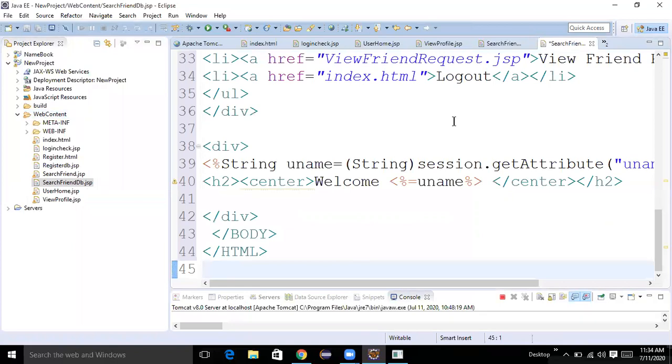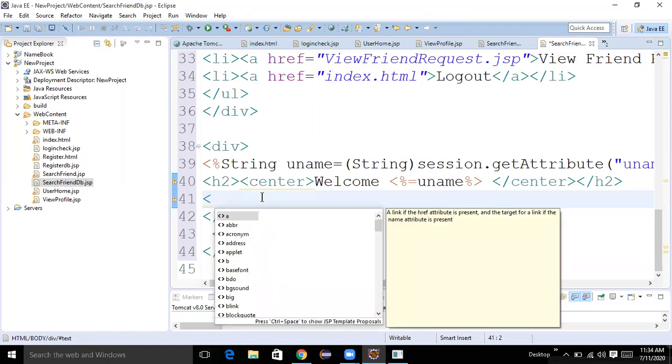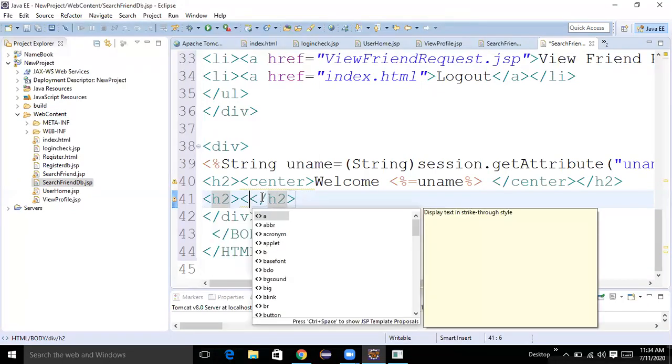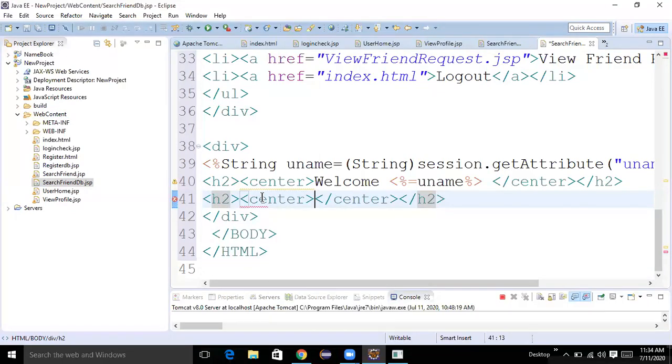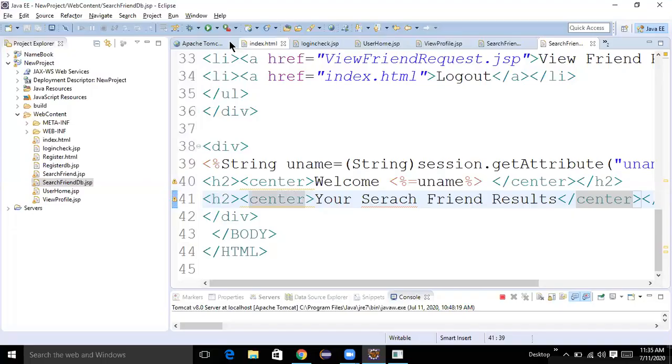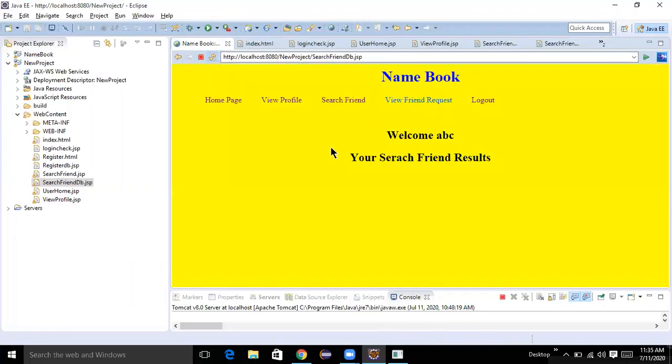Then here we need to take your search friend results. Here results we need to show. Save and check. So here we get welcome ABC, your search friend results we need to display here.